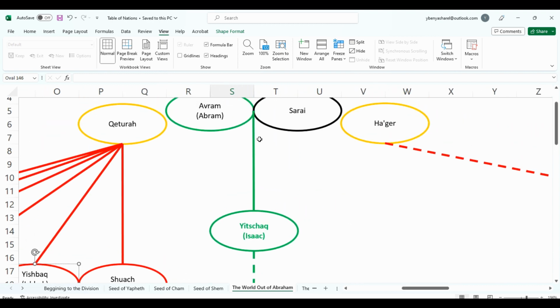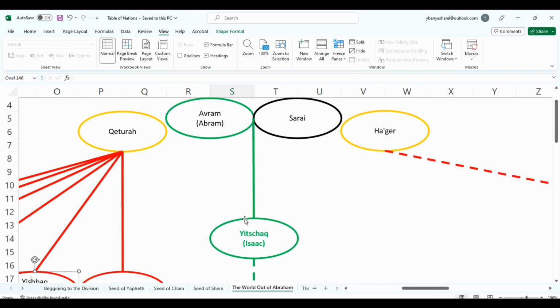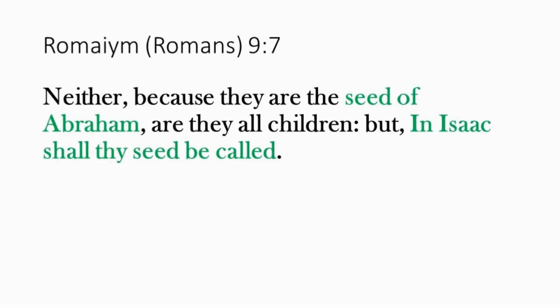So he had 7 sons with his concubines. Now, with the wife, he had 1 son, Isaac. Abraham, then Isaac. Isaac is where the promise went to, as we know it from the scriptures: "In Isaac shall thy seed be called."